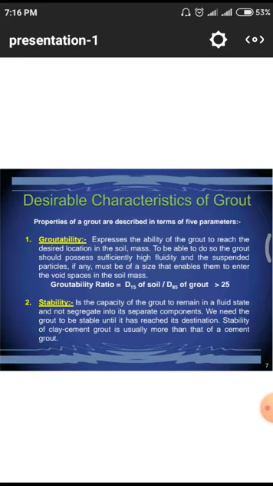Next one is the stability. It is the capability or capacity of the grout material to remain in a fluid state and not separate or segregate into separate components. The grout needs to stay stable until it reaches its destination. The stability of a clay cement grout is usually more than that of cement grout.